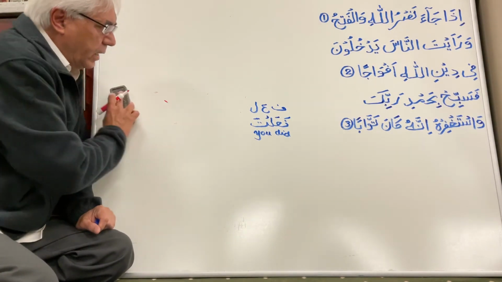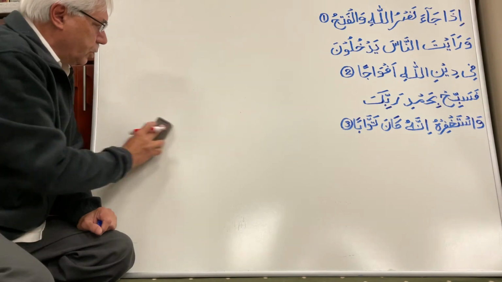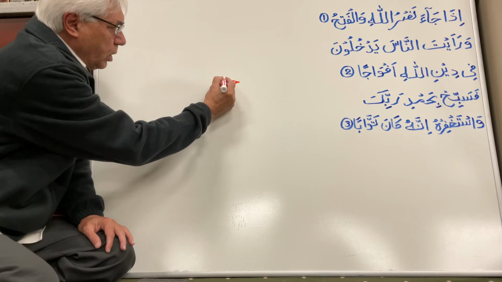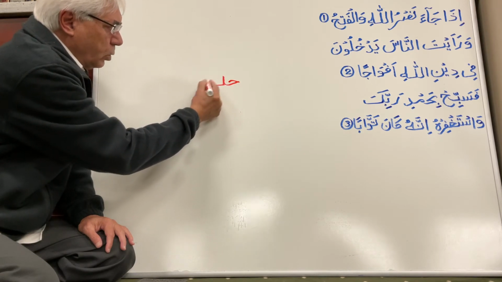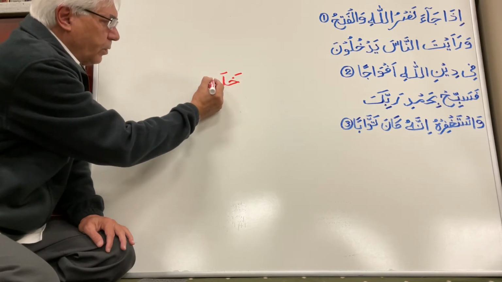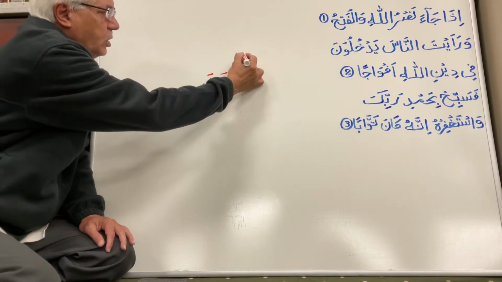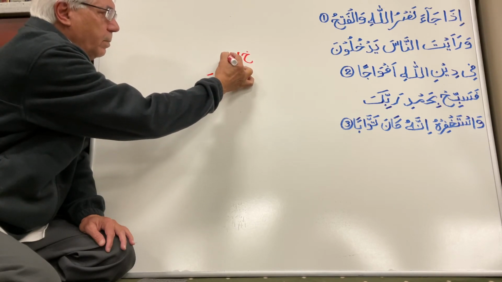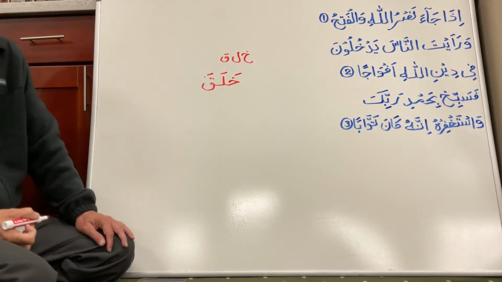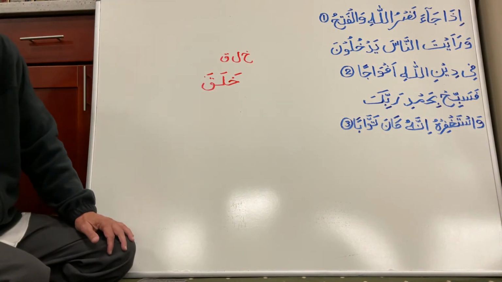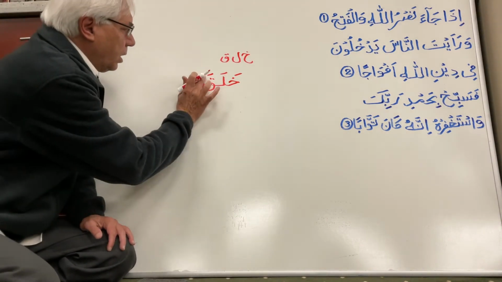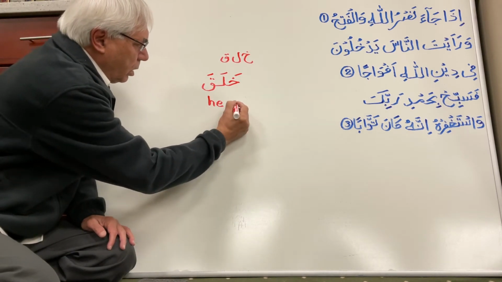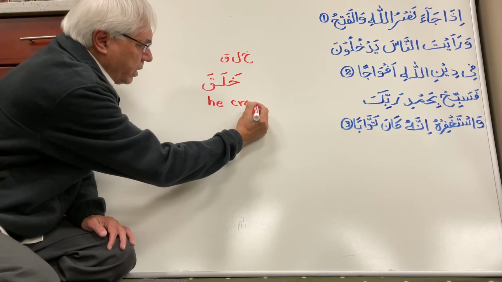First of all, here is another concept that is very important to build on. I'm going to repeat this very often because we really need to understand one concept of Arabic. These three letters, khalaqa, mean "to create." Most of these words we know. If I put three zabars here, it is "he created." So he, whoever that he is, I don't know at this time, but let's see, he created.